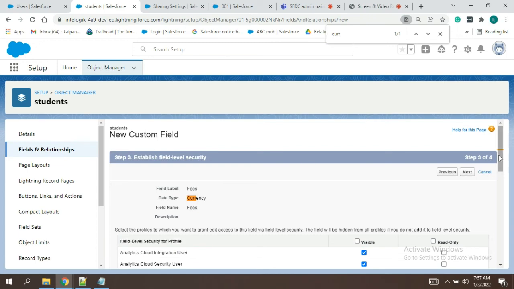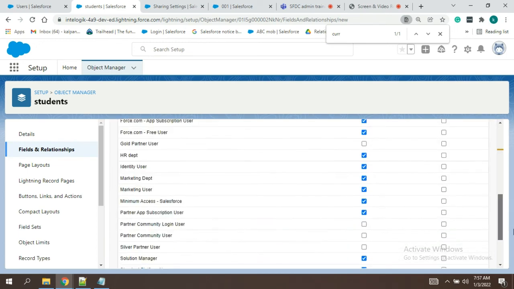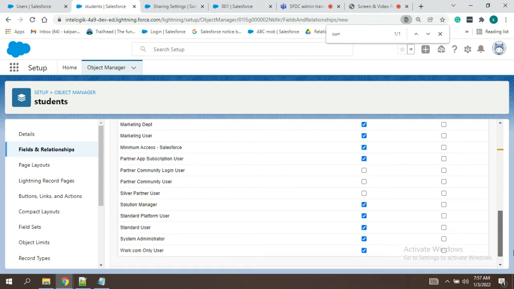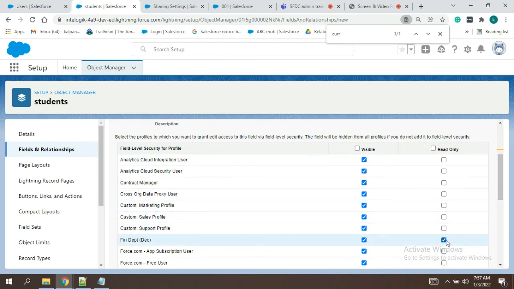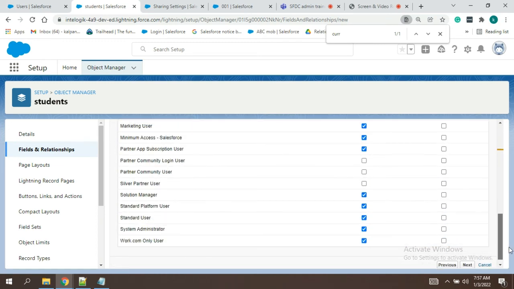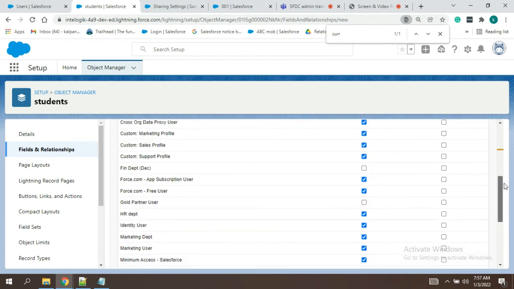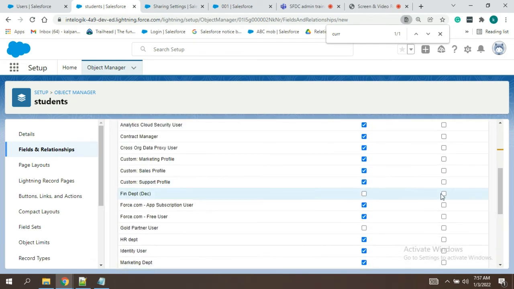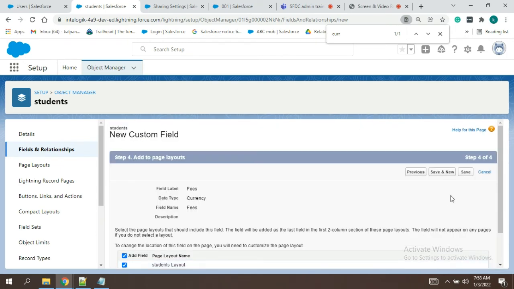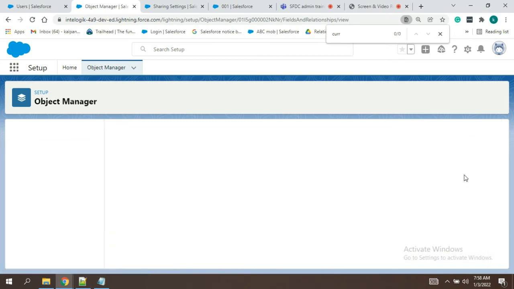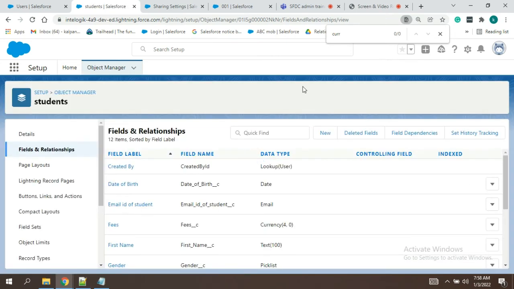For currency, I want this field to be hidden for the fin department. This is the fin department. It is visible now, so I'll just uncheck it so that it will not show. This is one way. Okay, it's done.